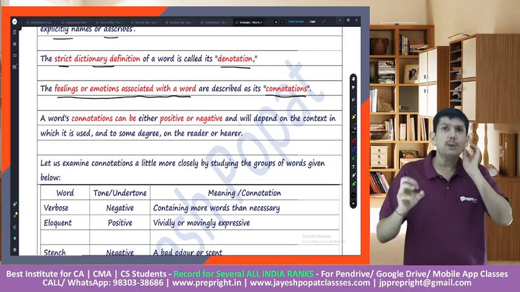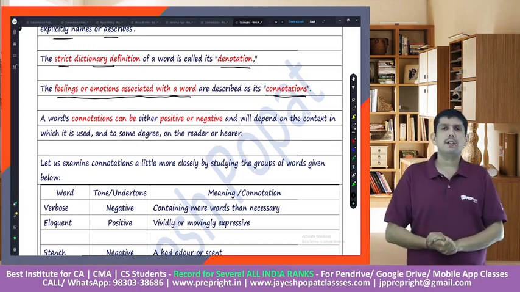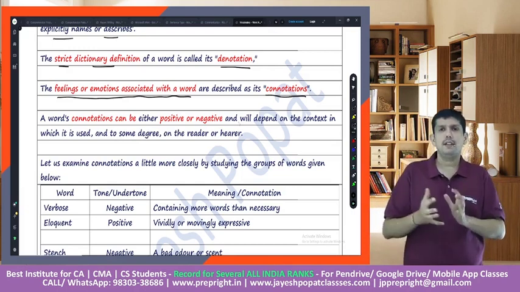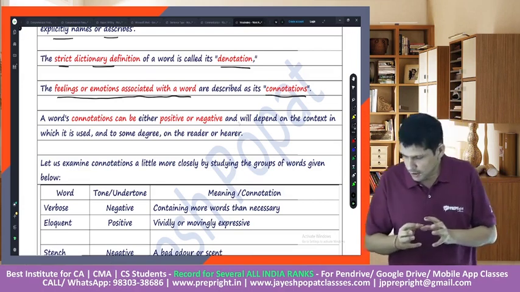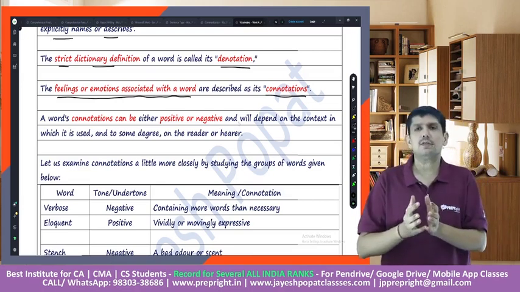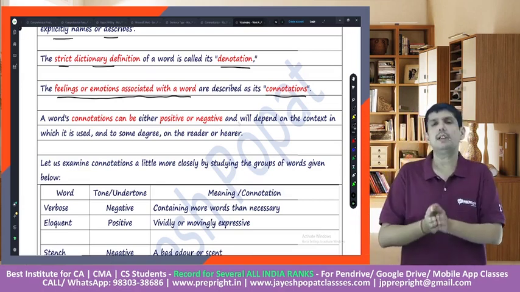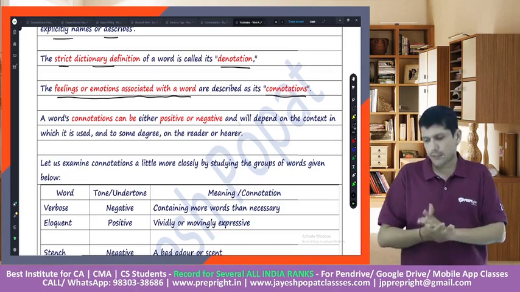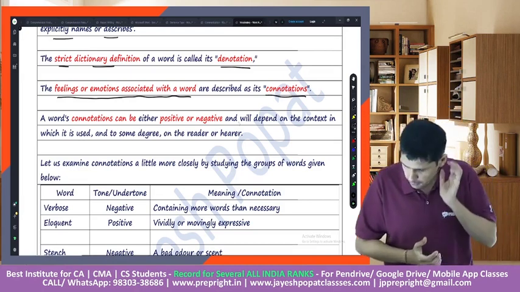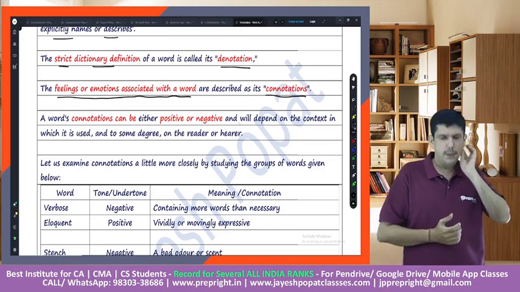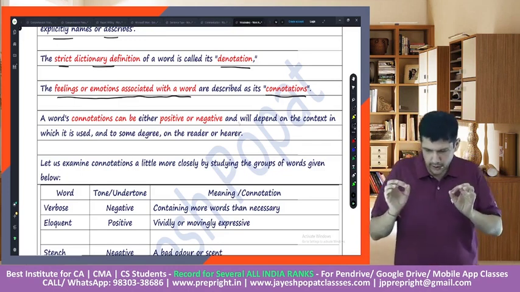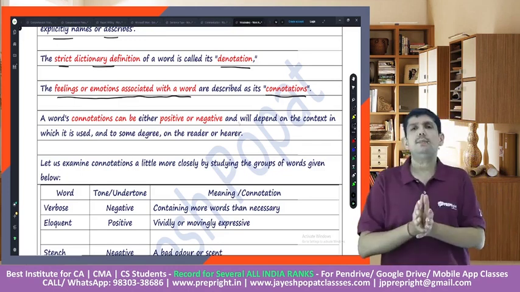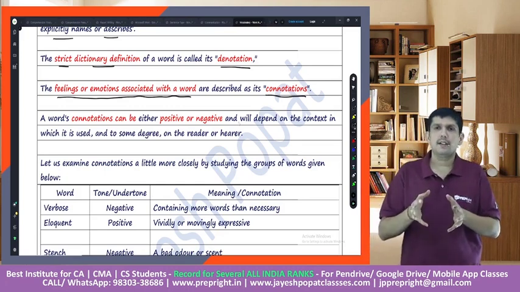Would it still appear offensive, or will it be a little toned down version of saying that you are fat? It would appear positive.